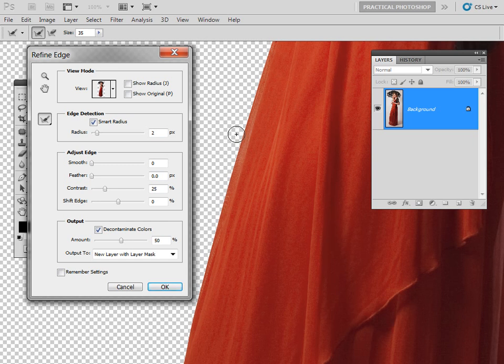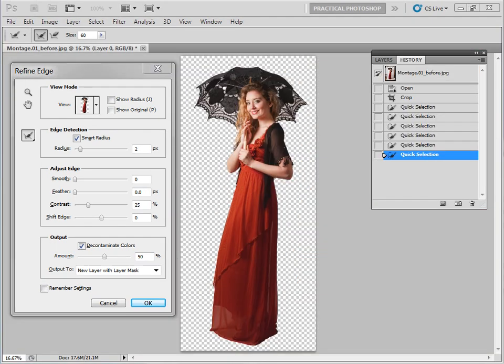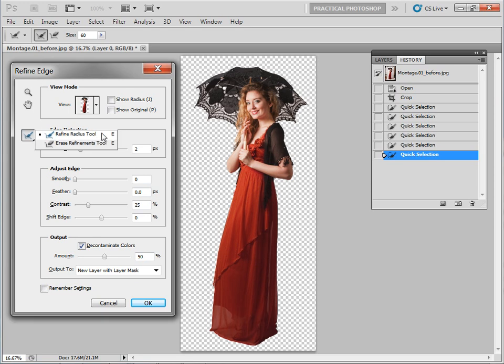So I'm going to put this recording on pause while I finish that off and join you in two ticks. So I've been around now and refined the selection using the Refine Radius tool. Incidentally, there's also the Erase Refinements tool, which is good for taking away from the extraction. You can access that by simply using the Alt key. Now we're ready to remove our extraction.